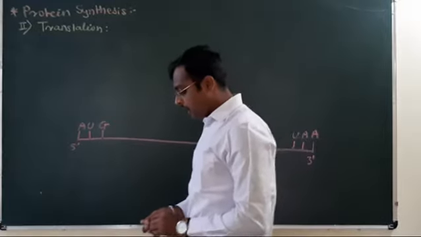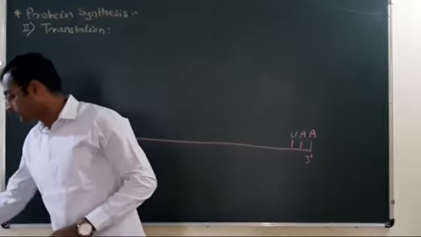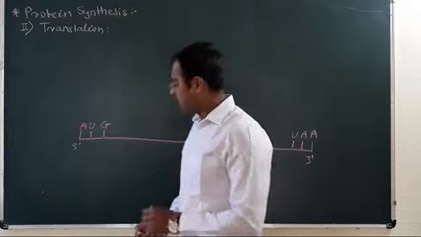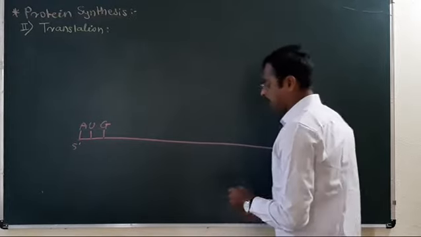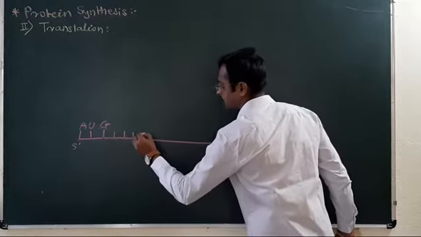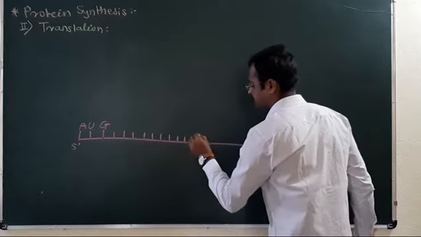Now, at the initiation, this mRNA or mature mRNA transcript, these are the codons.